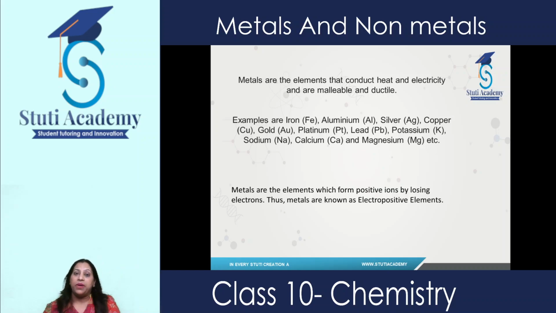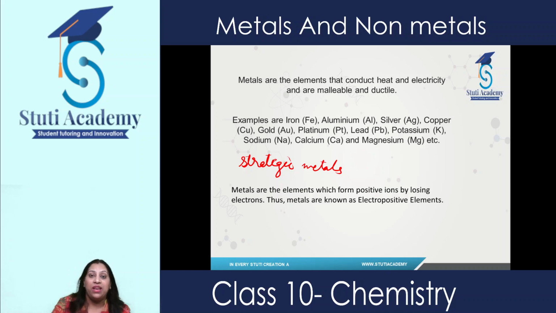There are certain metals which are known as strategic metals. And what are these strategic metals? Just write here, strategic metals. Strategic metals are those metals which help in the economic development of our country, or we use them in aircraft. We use them in making parts of aircraft. So these are known as strategic metals.